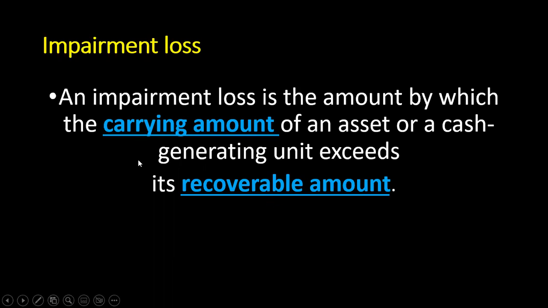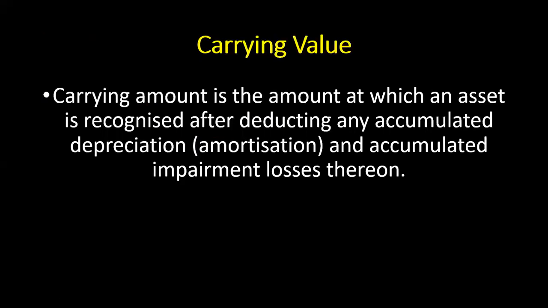So let us revisit this statement again. The impairment loss is the excess of the carrying amount over the recoverable amount. And that loss has to be treated as per this particular accounting standard. So what is carrying amount and what is recoverable amount?